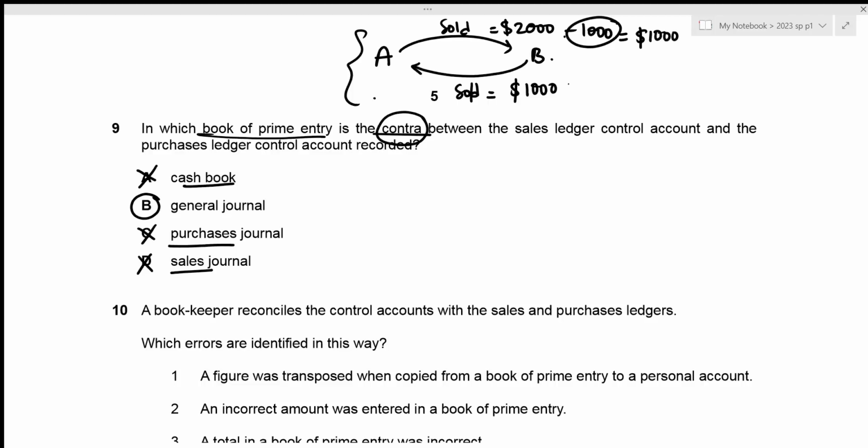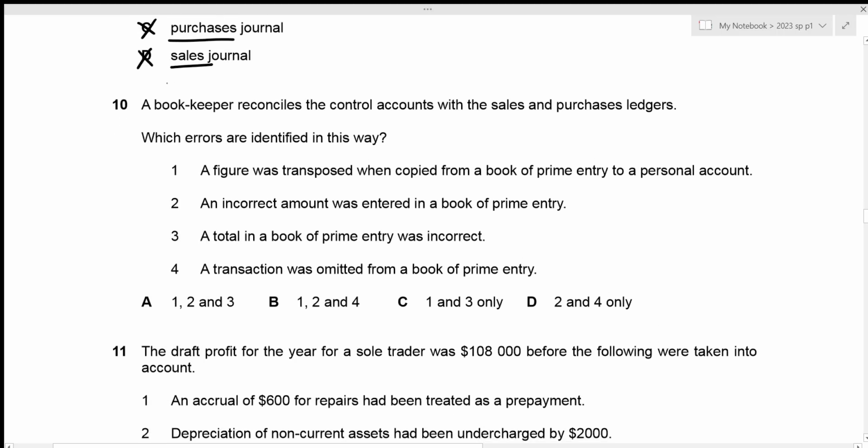All right, now we can move towards question number 10. A bookkeeper reconciles the control accounts with the sales and purchase ledgers, and we need to figure out which errors are identified in this way. The very first one is a figure was transposed when copied from a book of prime entry to a personal account. So this just means that suppose the book of prime entry has the amount of 850, and while transposing it to a personal account, we actually switch the amount. So that's an error, right? So we switched it and wrote 580. So these sort of errors can definitely arise, right?